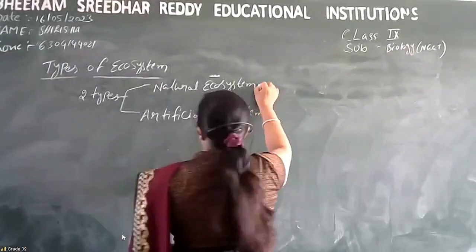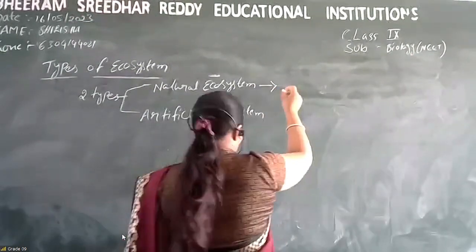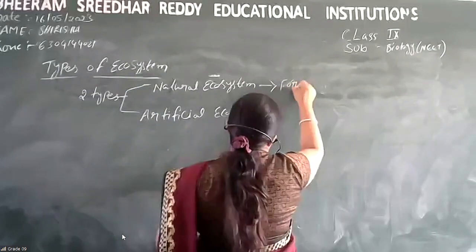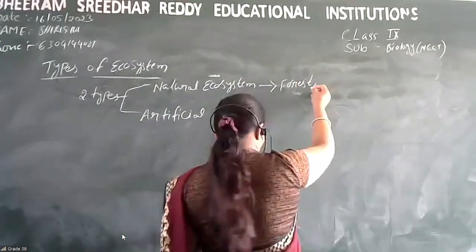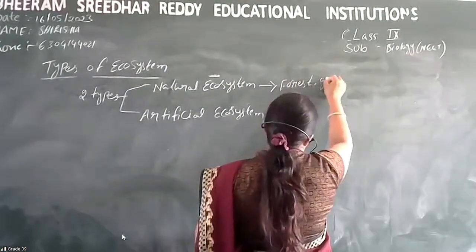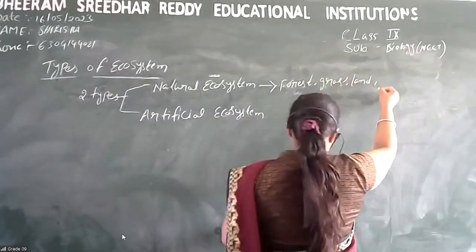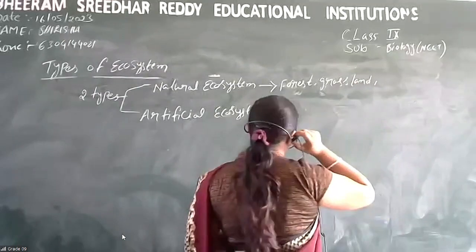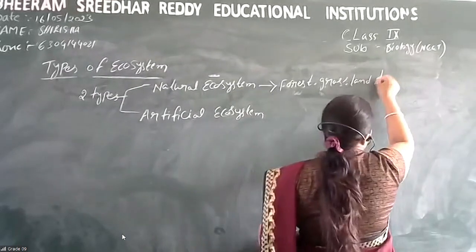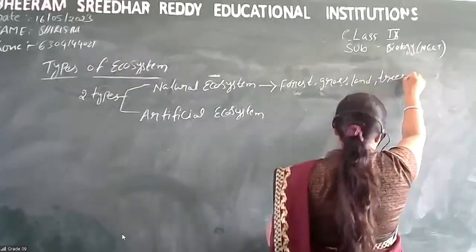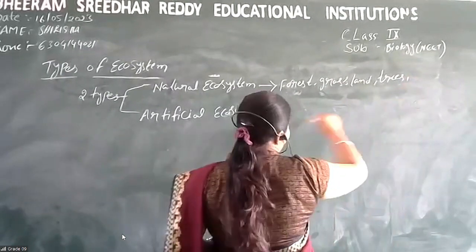See, natural ecosystem includes forest, and then grassland, and then trees and deserts.